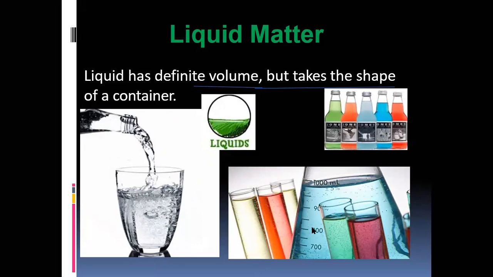If water is kept in a measuring cylinder, water will take the shape of the measuring cylinder. Look here, here are colored liquids. All liquids take the shape of the bottle. And we cannot compress water inside a bottle. Can you compress water in a bottle?